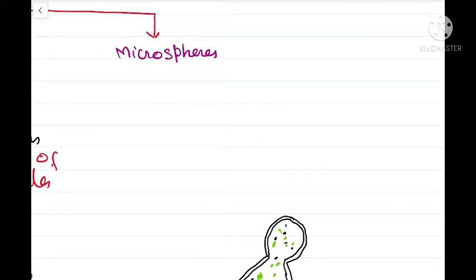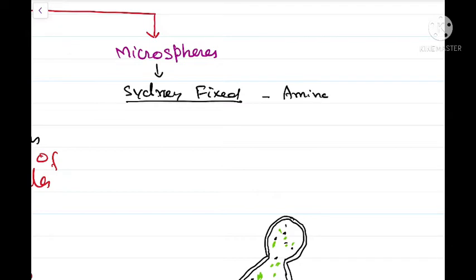Microspheres, like the coacervates, have also been synthesized in the laboratory. They were synthesized by Sidney Fox. What Sidney Fox did is that he heated amino acids.